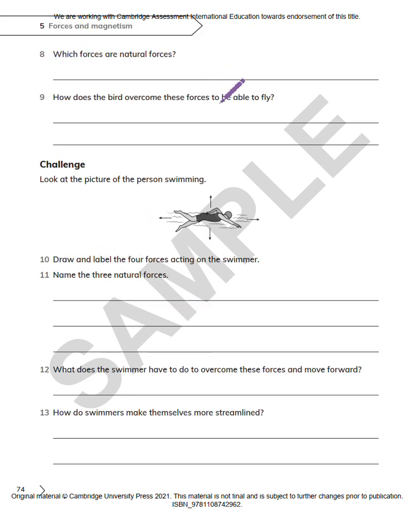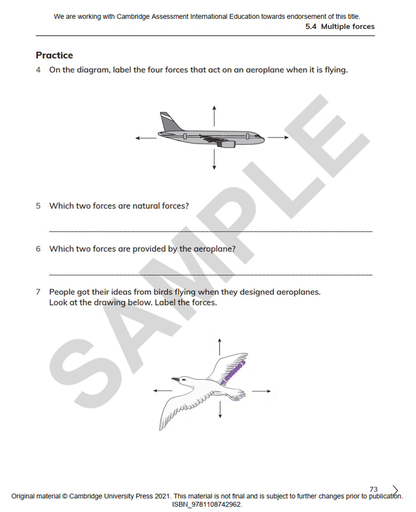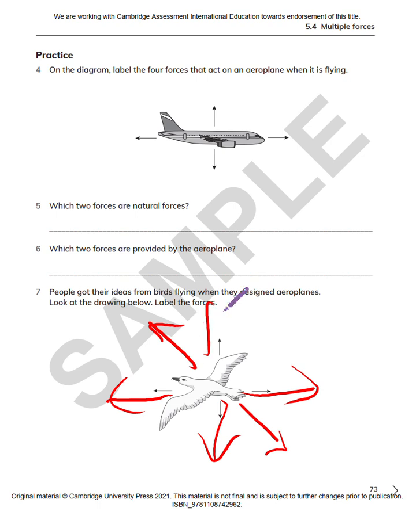Which forces are natural forces, and how does the bird overcome these forces to be able to fly? The two natural forces are the forces that try to stop the bird from flying up, which are downwards and backwards. The forces that help the bird fly are forwards and upwards.